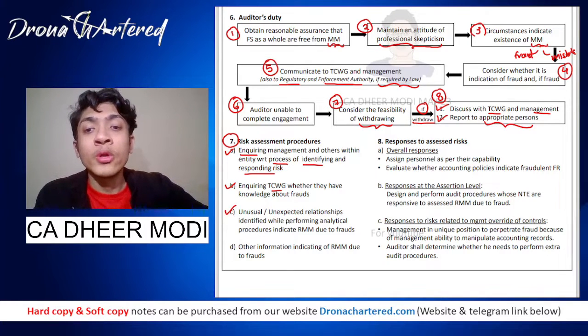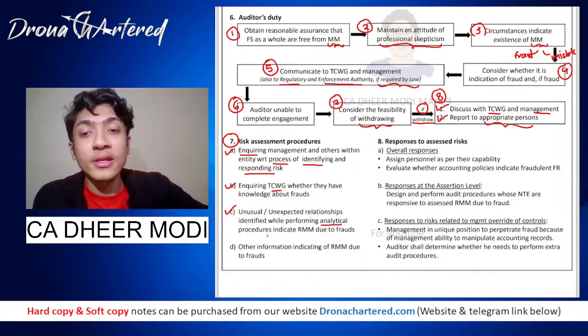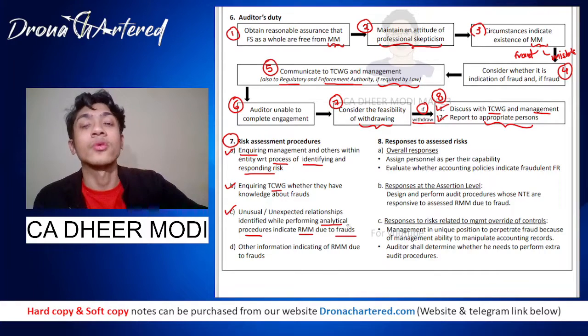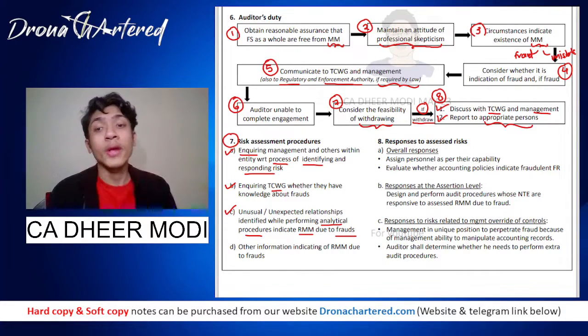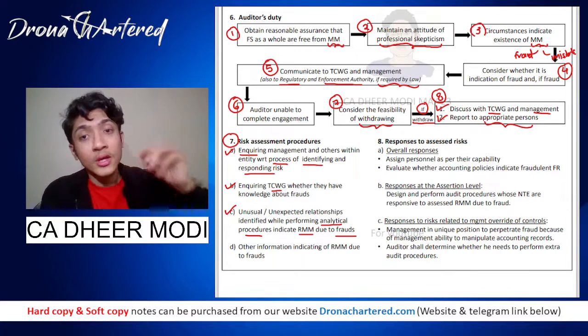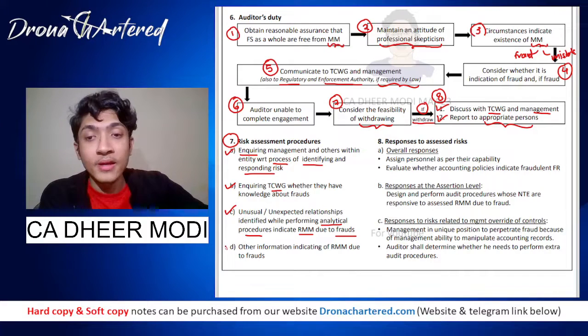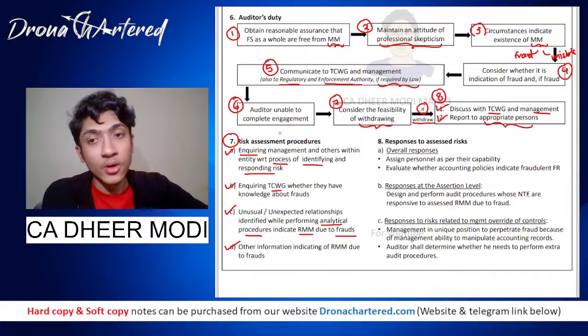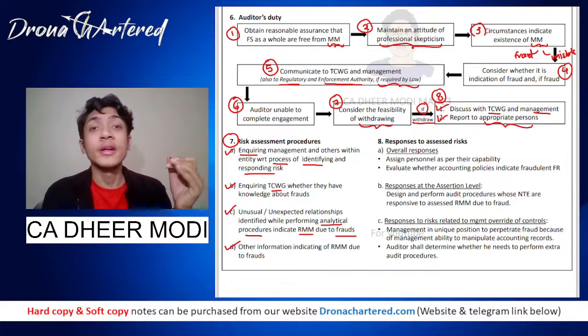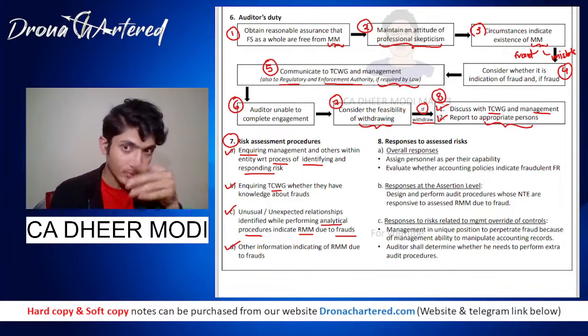Third is unusual or unexpected relations identified while performing analytical procedures, indicating risk of material misstatement due to fraud. If you found any relationship, if you found any trends while doing your analytical procedures, this is one of your risk assessment procedures. And last is any other information indicating material misstatement. Okay, so in the seventh point we identified what procedures we have to perform.